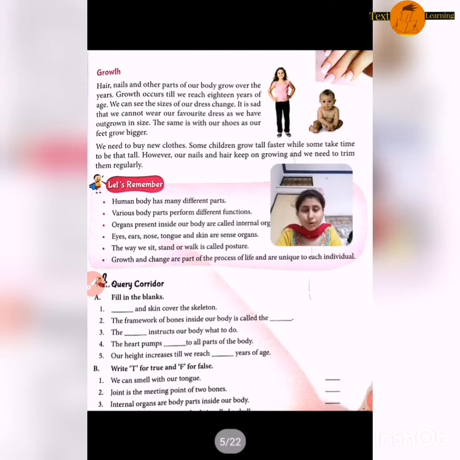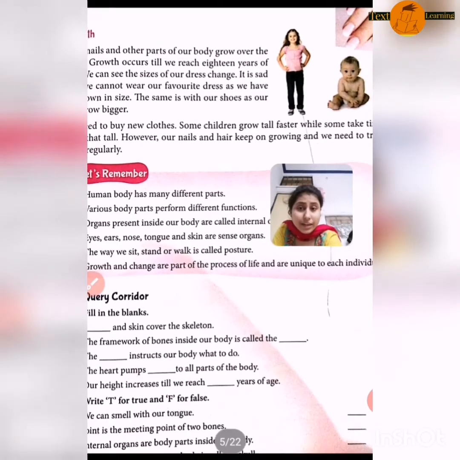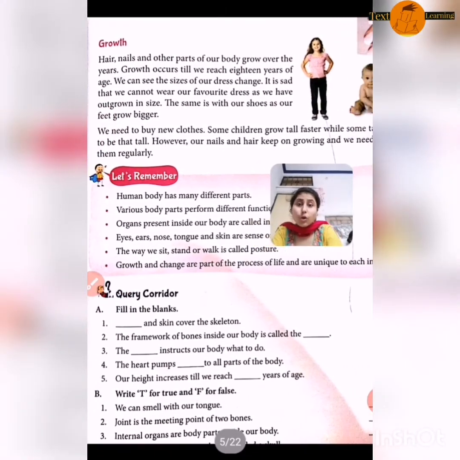I have told you earlier that our ear, nose never stop growing. Likewise our nails, hair and other parts of our body grow over the years. It will never stop growing, right? So growth occurs till we reach 18 years of age. As you can see, when we are in childhood we are very small. As our age increases, we increase in size and in height.